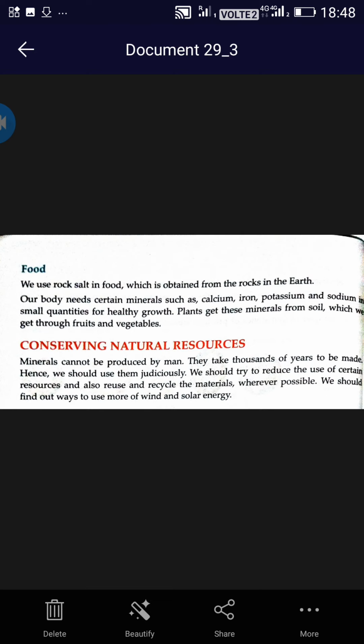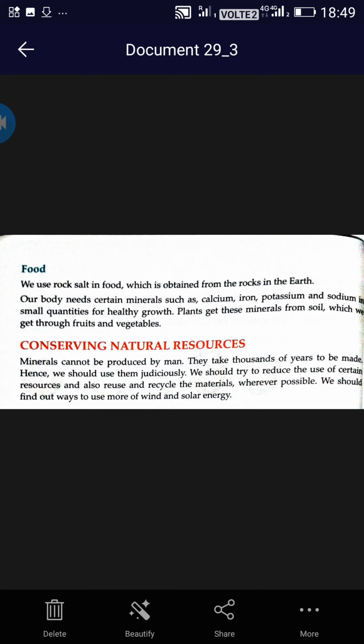We should try to reduce the use of certain resources. Reduce the use of water, use water properly, judiciously, don't waste water, and also reuse and recycle the materials. For example, you can reuse certain things like wood or paper, and you can recycle these materials